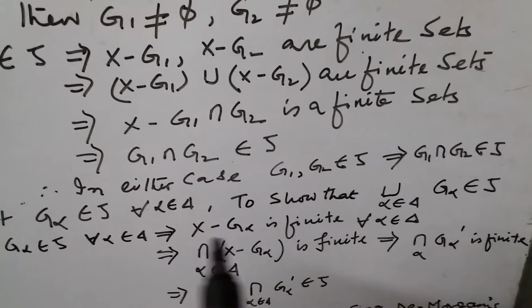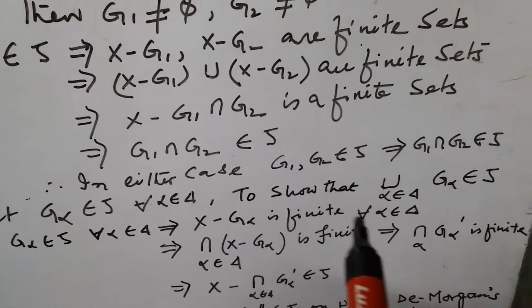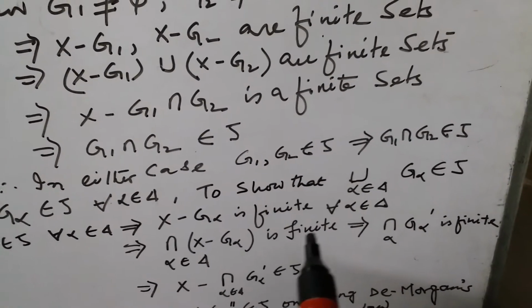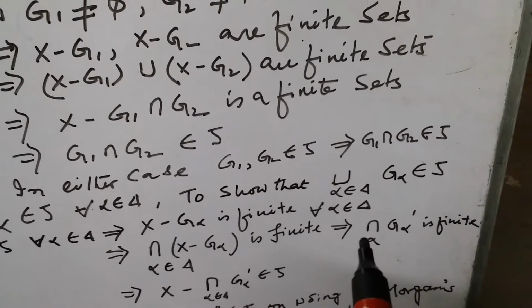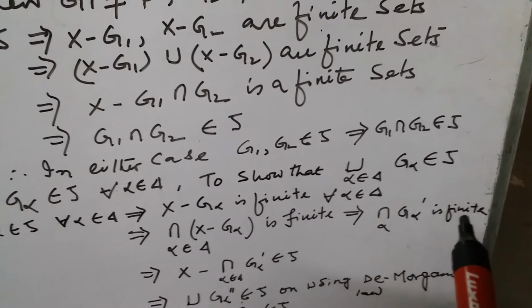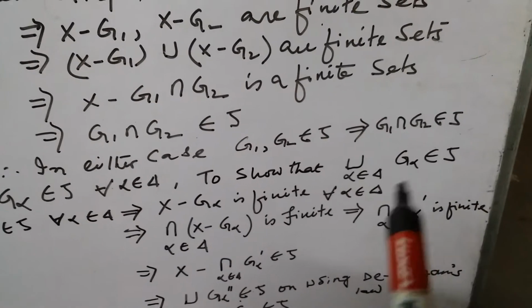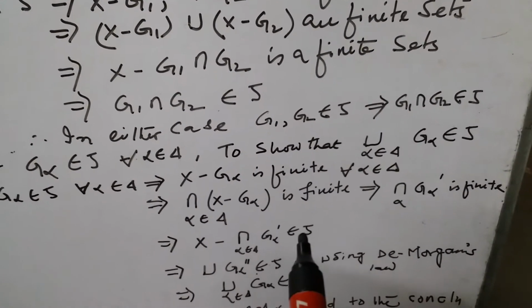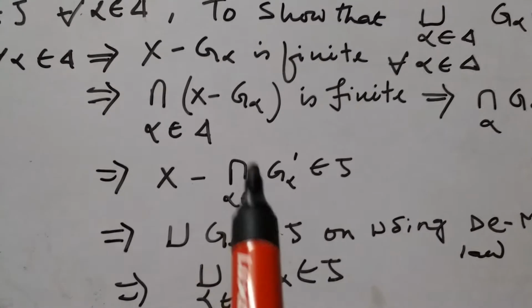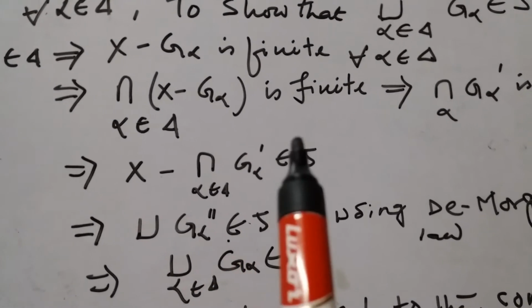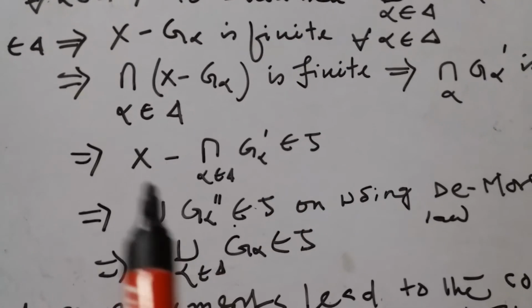If each is finite, then the intersection is finite. So you can write the intersection of G alpha dash is finite, so X minus the intersection over alpha belonging to delta of G alpha dash is finite.